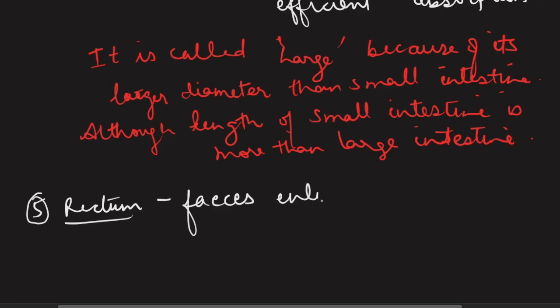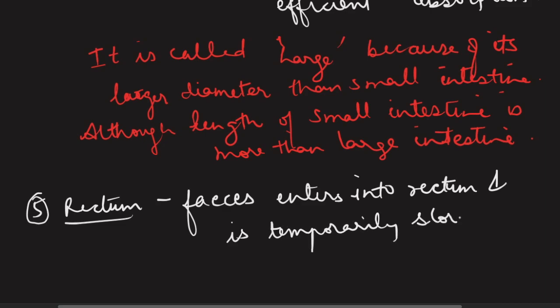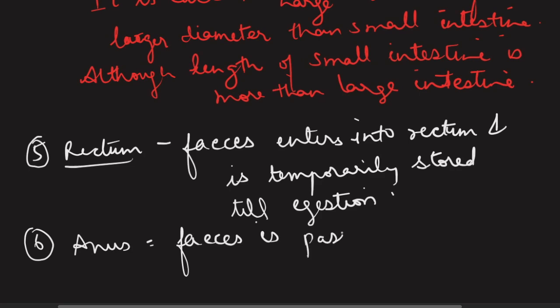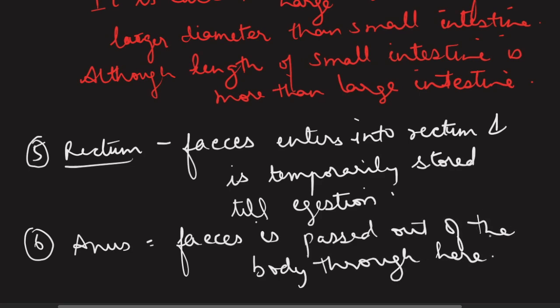The feces enters the rectum and is temporarily stored till the egestion time comes, and the anus is the opening through which this egestion process occurs. The feces will pass out of the body through here.